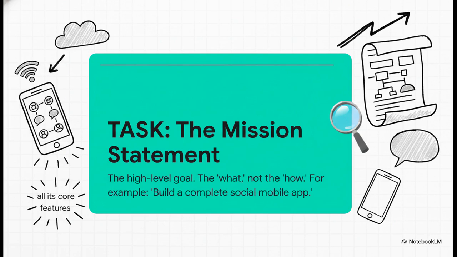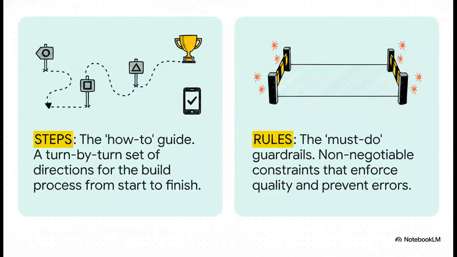Now, this is where it's really clever, the difference between steps and rules. Think of it this way. Steps are the turn-by-turn directions for your road trip, the literal build process from A to B to C. But the rules? Those are the guardrails on the side of the road. They're your non-negotiables. Things like the design has to be pixel perfect, or every click has to feel instant. They stop the AI from making mistakes and make sure it sticks to your quality standards.